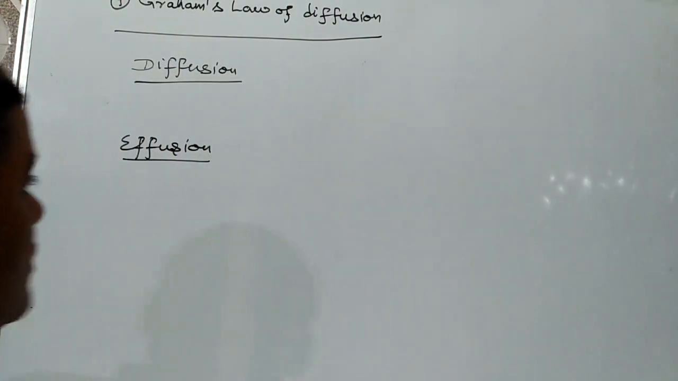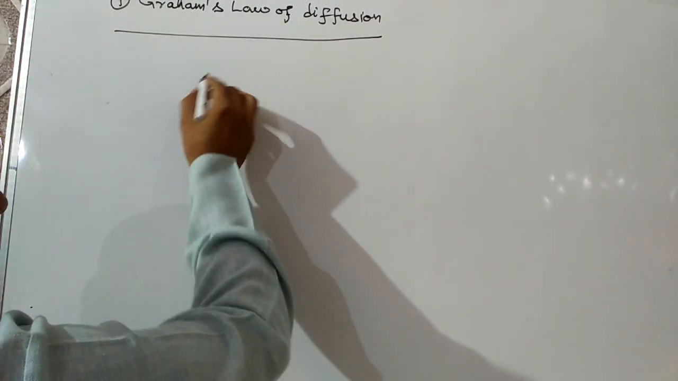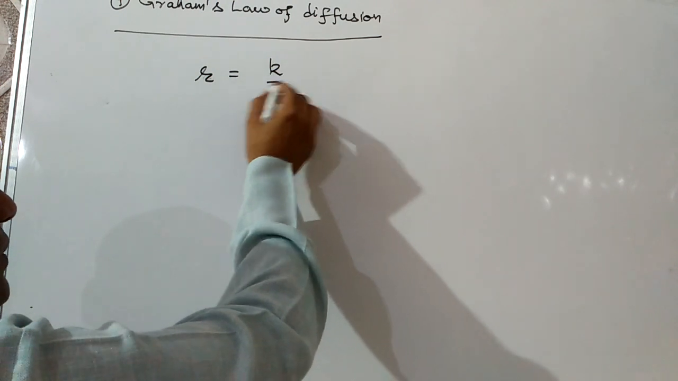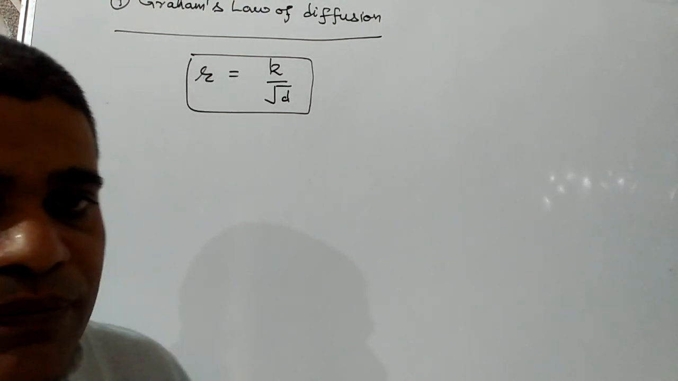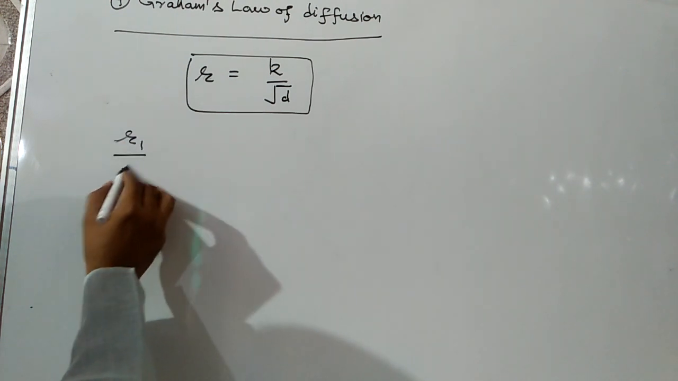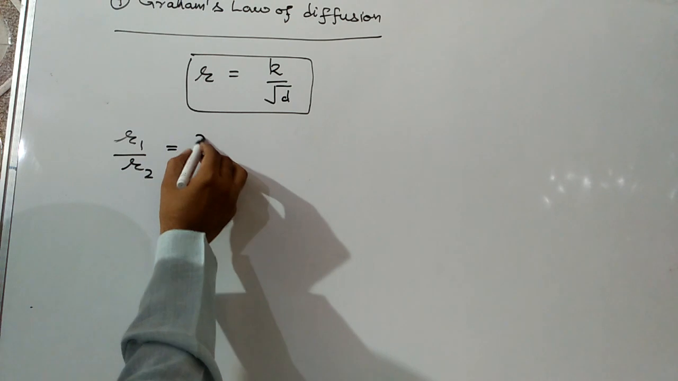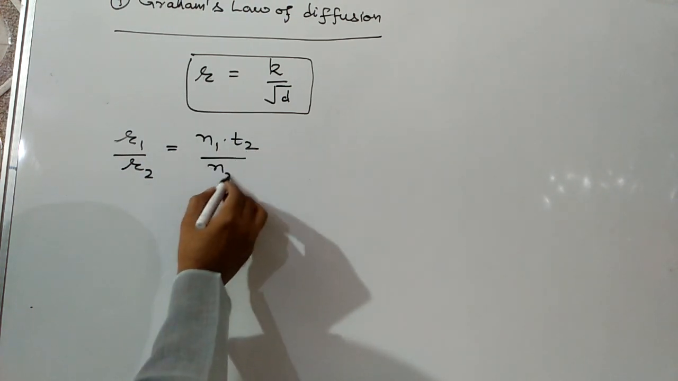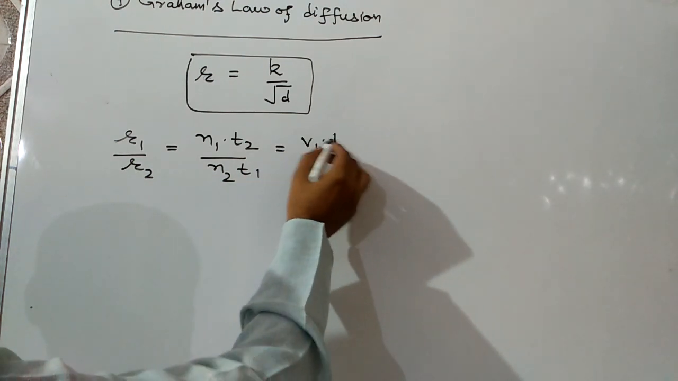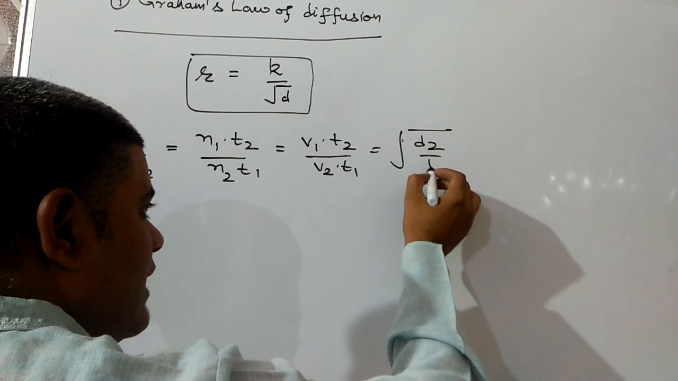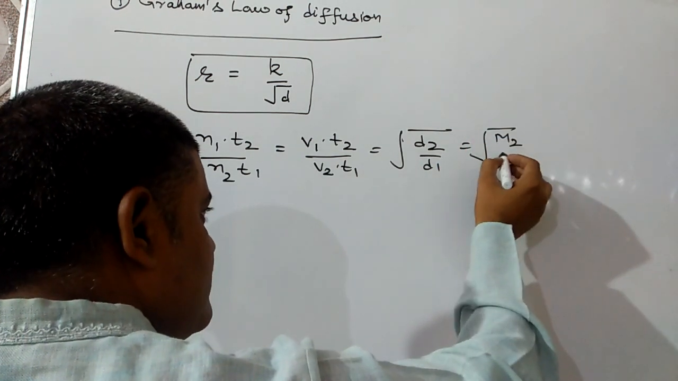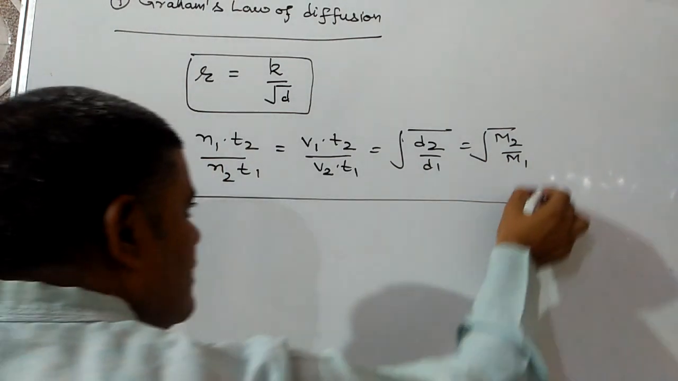Now we have to discuss Graham's law of diffusion. According to this law, the rate of diffusion of a gas is inversely proportional to the square root of its density, which can be written like this: R1 by R2 is equal to N1 T2 over N2 T1, which is equal to V1 T2 over V2 T1, which is equal to root of D2 by D1, which is equal to root of M2 by M1. This law is known as Graham's law of diffusion.